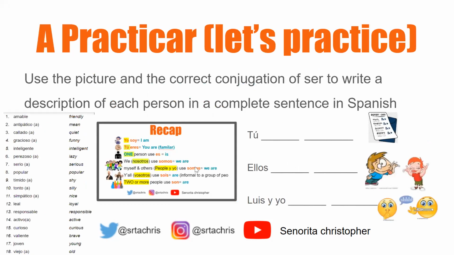All right. So using the vocabulary words on the left, as well as the notes, I want you to write descriptions of the people in the sentence. So you're going to complete the sentence, and you're going to write your descriptions based on the picture cues. I'm going to go over the pictures just to help you.